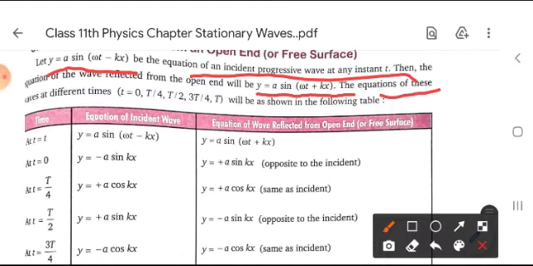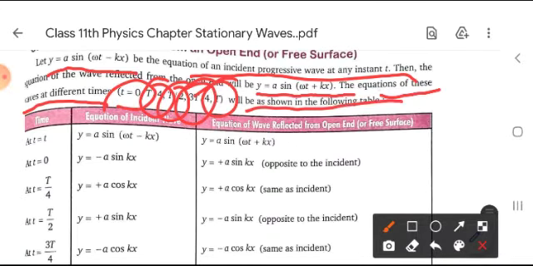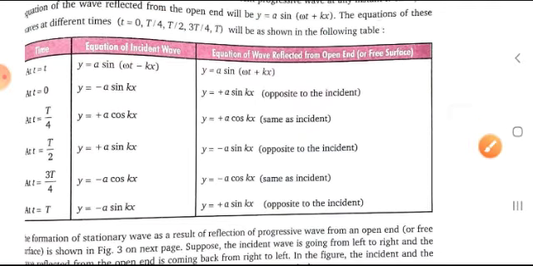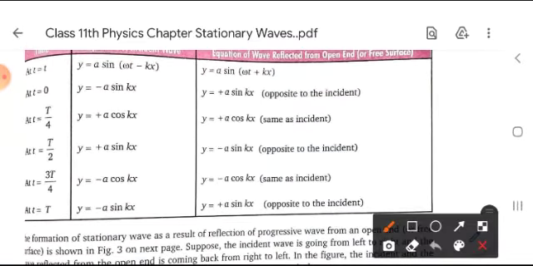The equations of these waves at different times, t is equal to 0, t is equal to T by 4, t is equal to T by 2, t is equal to 3T by 4, t is equal to T, will be as shown in the following table. A little bit of math is applied here. At t is equal to T, y is equal to a sin(omega t minus kx).